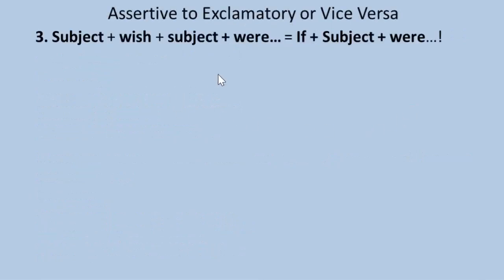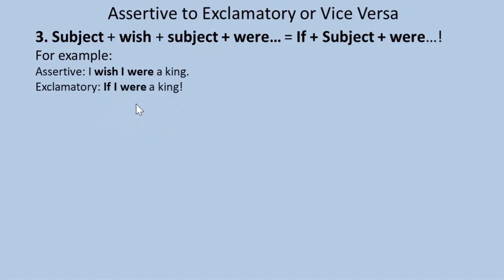Rule 3: subject wish subject were equals if subject were. So subject wish is replaced with if in the exclamatory sentence. For example, assertive sentence: I wish I were a king. Exclamatory: If I were a king. Assertive: He wishes he were a bird.